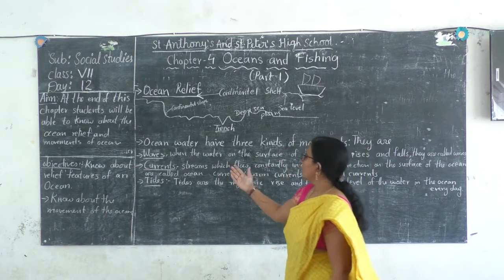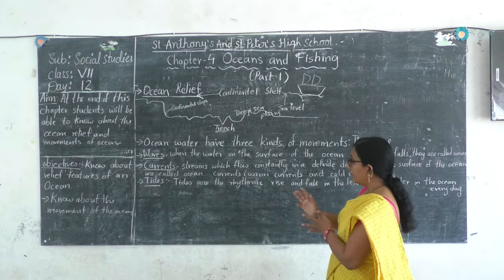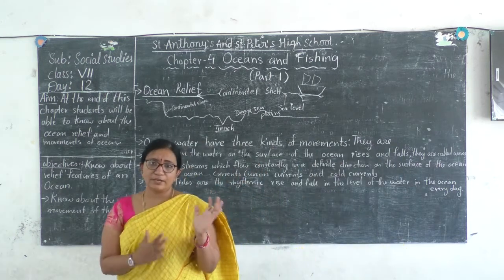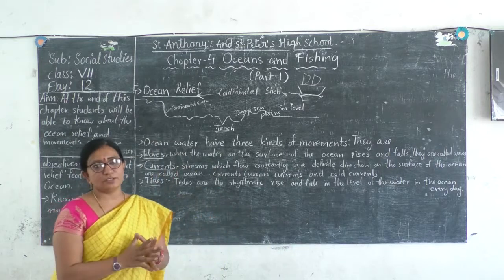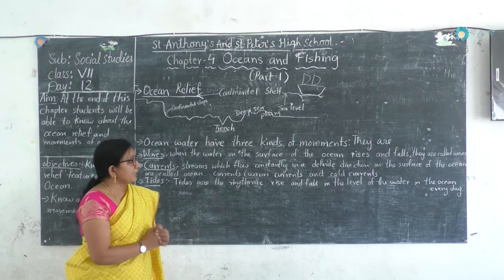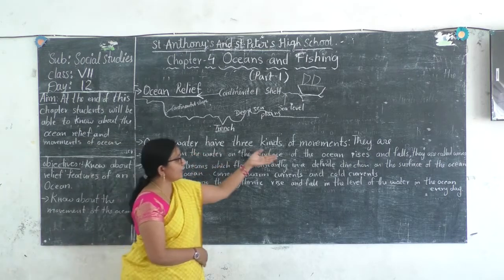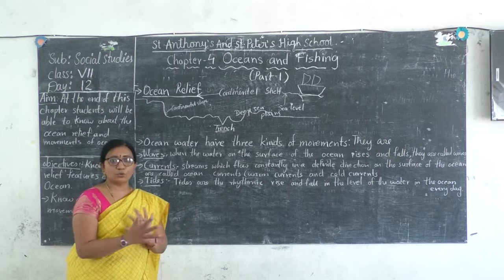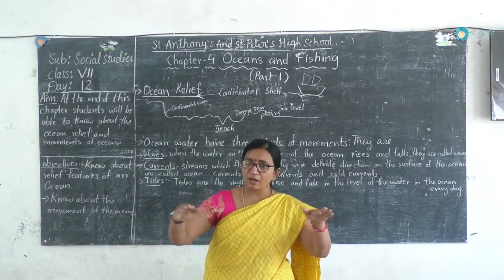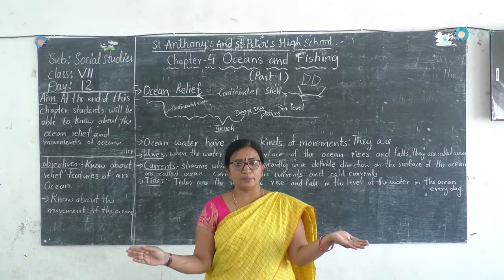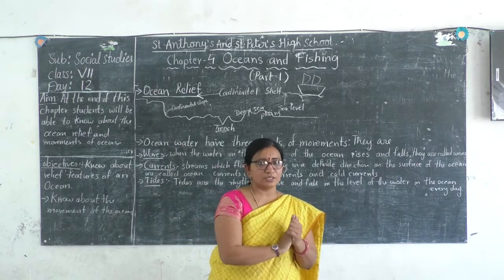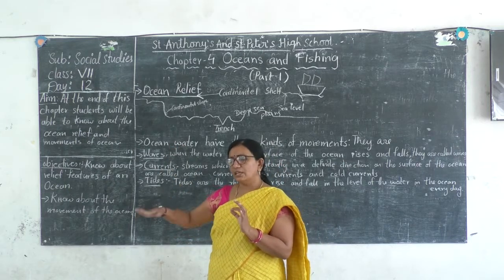Now, ocean water has three kinds of movements. We are not only talking about the kind of life and land inside the ocean, but let us know about the three kinds of movements in the oceans. Have you ever seen the ocean calm and silent? Impossible. There are ups and downs, waves found there, and the ocean keeps on moving.